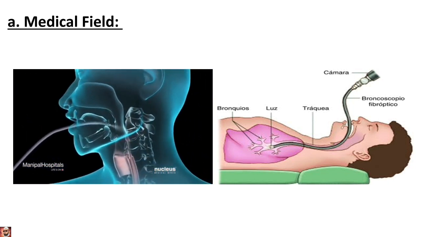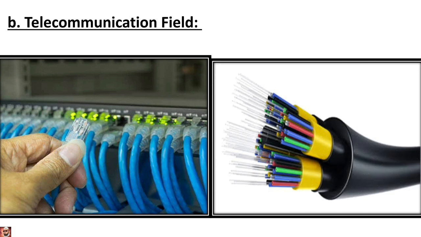One more application is in the telecommunication field. The other important application of fiber optics is to transmit communication signals through light pipes.